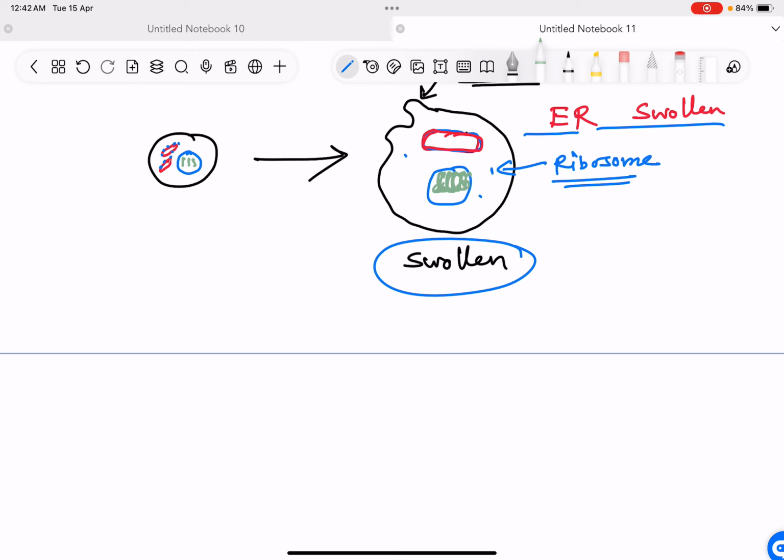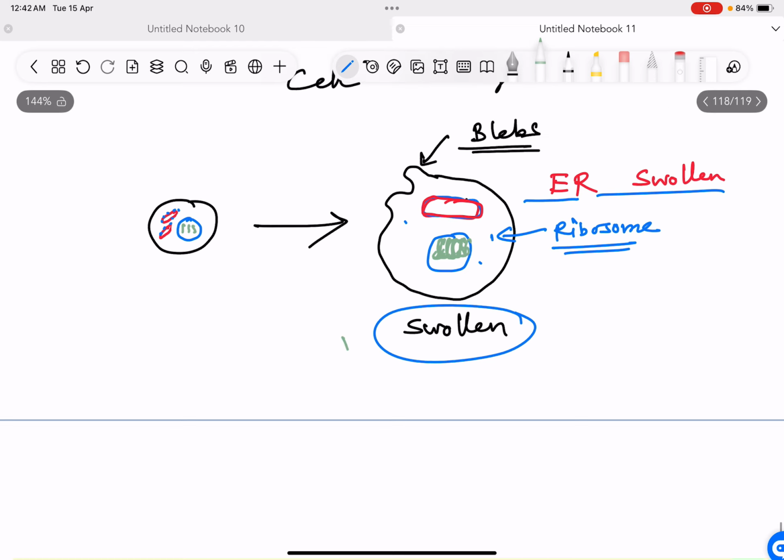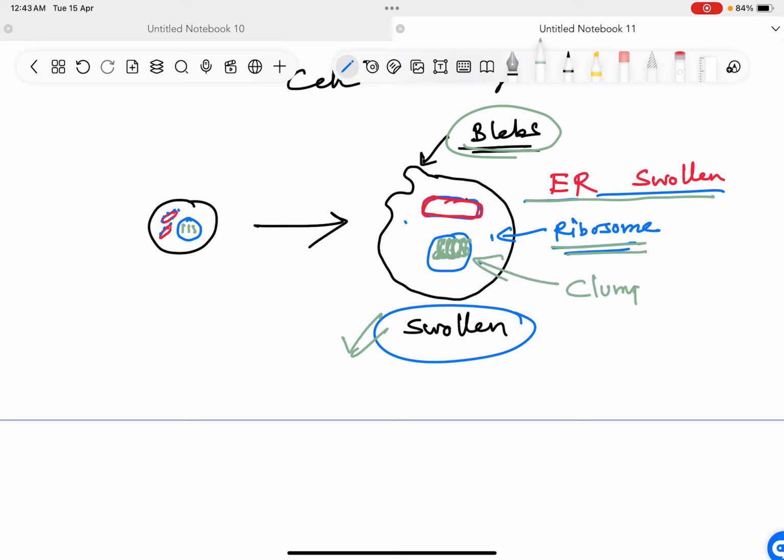These chromatins have undergone clumping. So swelling, blebs, ER getting swollen, ribosome detachment, and clumping of the chromatin. These 5 morphological changes are seen in the cell which has undergone reversible cell injury.